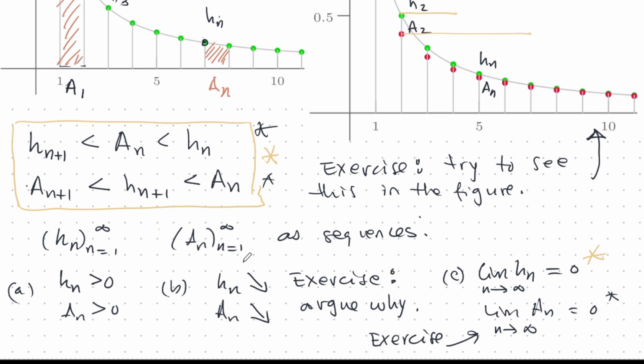Okay, and this is all really good. So it seems that we have sequences that satisfy A, B, and C, and we can use the alternating sequence theorem now. Well, I'm not going to use the alternating sequence theorem on H or A. What I'm going to do is combine both of them to produce one sequence that has A, B, C properties, because if I just use one of these two sequences, it's not enough. I need to actually use both of them to get my Euler gamma.